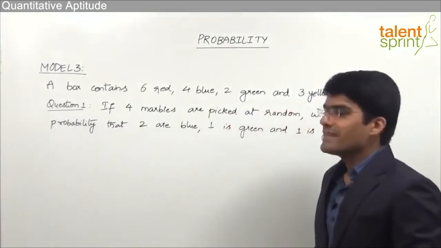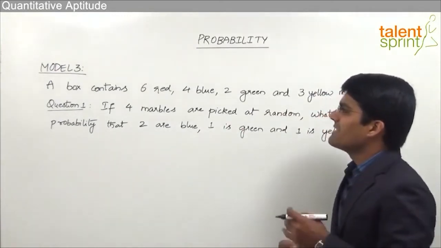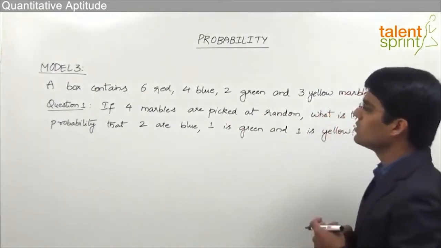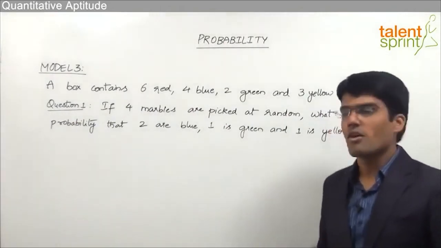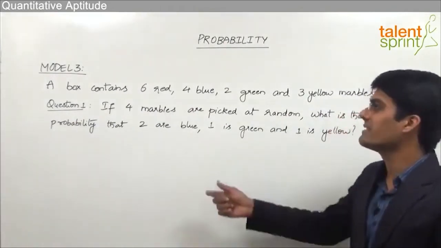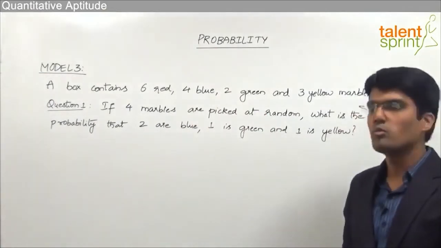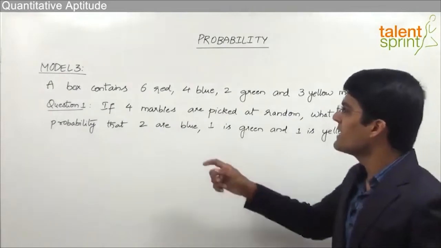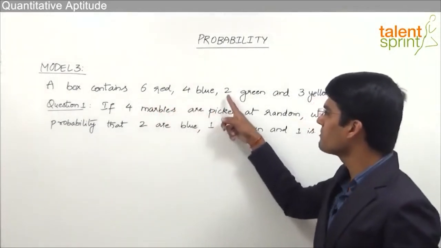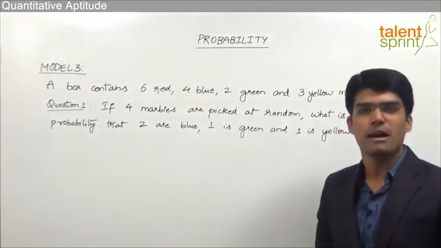The question here says a box contains 6 red, 4 blue, 2 green and 3 yellow marbles. So this is the data given regarding the number of objects. We have got different colored marbles here. 6 red marbles, 4 blue marbles, 2 green and 3 yellow marbles. So altogether we can see that we have 6 plus 4, 10 plus 2, 12 plus 3, 15 marbles.